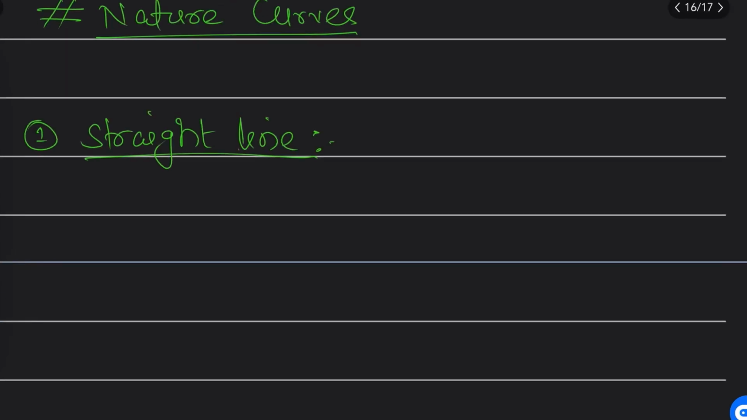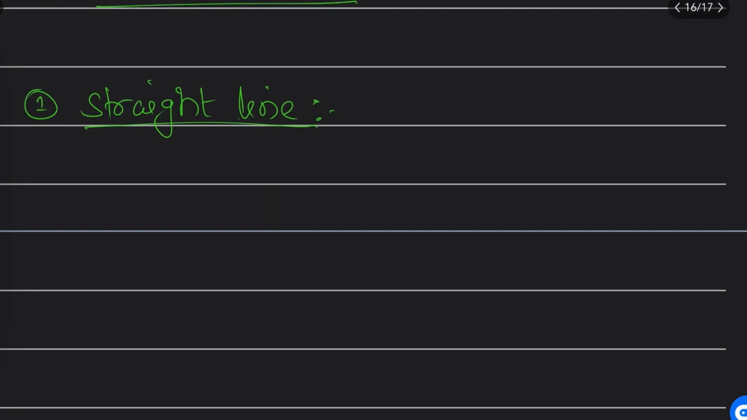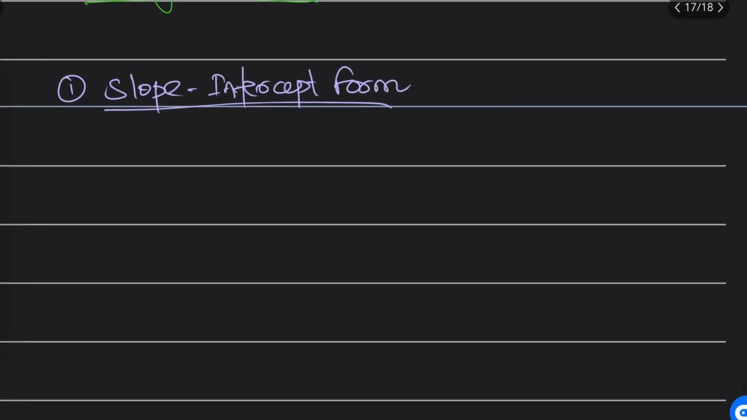So, if I'm talking about straight line, it has multiple equations, right? So, important equations I'm going to discuss here. Sir, first I'm discussing this, which is called slope intercept form. Name is not important, but what is important is to understand what this curve is, what is the equation of this curve, and how it appears and how it looks.